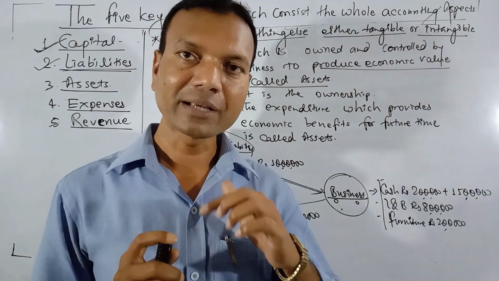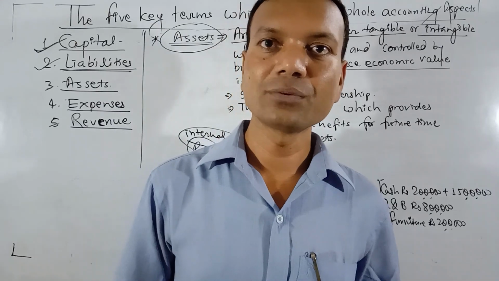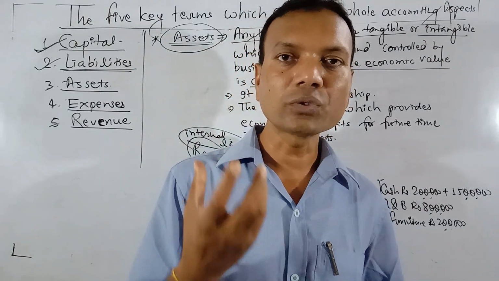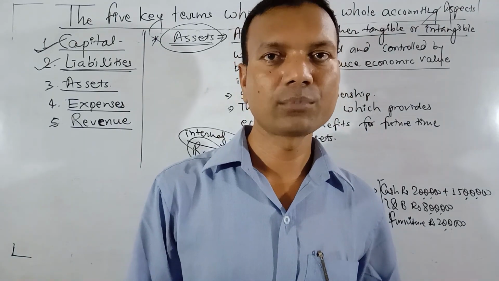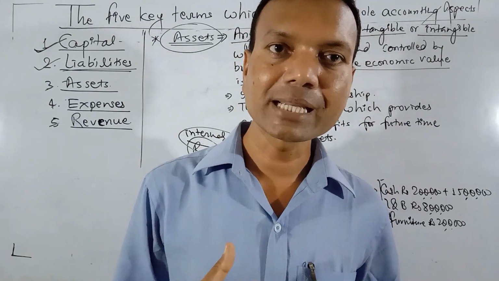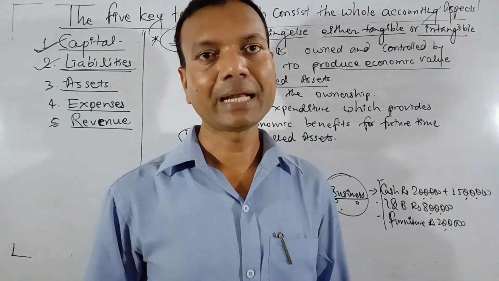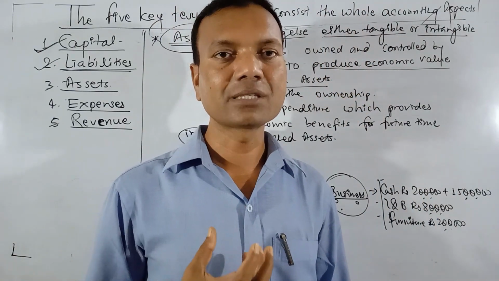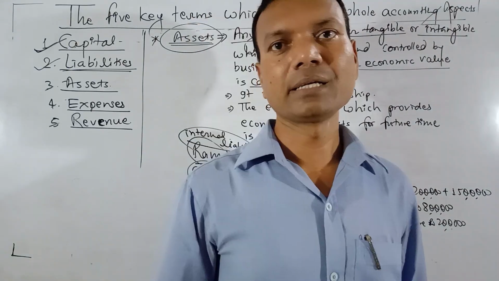Advance given as salary is also said to be an asset because we have the right to take benefit from the employee. We have the right to receive some benefits from that person. That is why where there is ownership to get some benefits in future time, it is an asset.